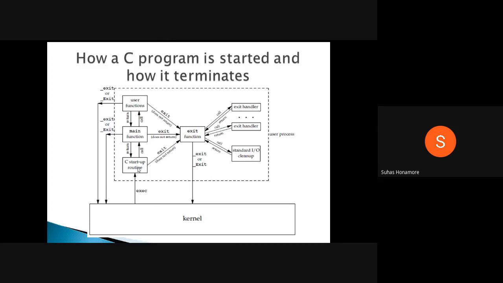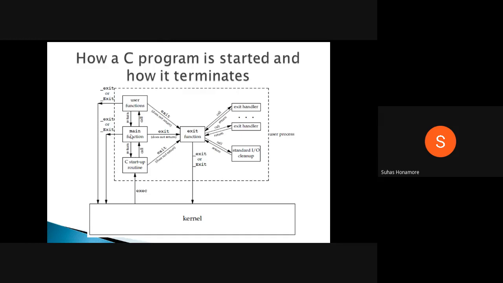After that exec will call the C startup routine. Suppose in one.c there are some printf statements, so some IO and memory are required, and scheduling should also happen, because it's a new process you are creating and giving to the CPU. So those small parts that are required will be handled by the C startup routine.